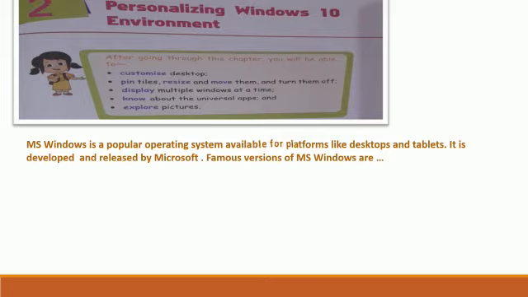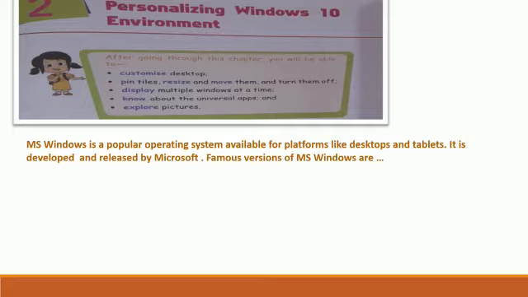Friends, MS Windows is a popular operating system available for platforms like desktop and tablets. It is developed and released by Microsoft. Windows operating system is used to start our computer, manage all the parts and all the actions of the computer, and it is also used for shutting down our computer.